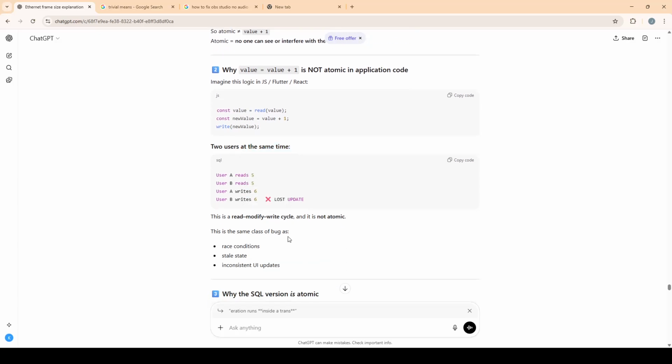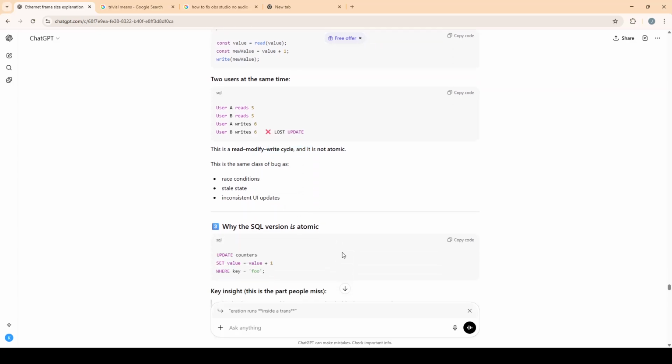Two users at the same time: user A reads 5, user B reads 5. Next, user A writes 6. Then user B writes 6, and you get a lost update. So you get a random bug in user space. This is a read-modify-write cycle and it's not atomic. It's the same class of bug as race conditions, stale state, and inconsistent UI updates.